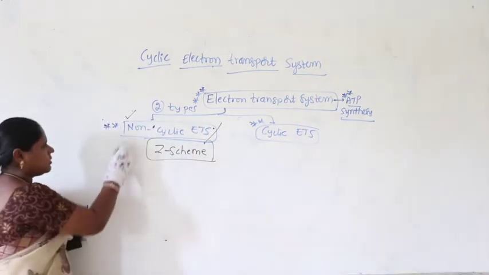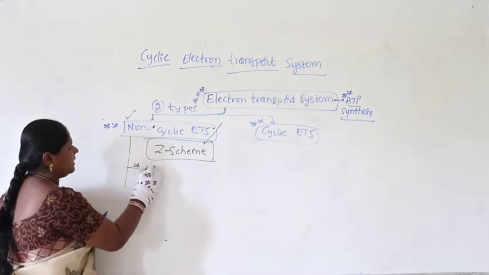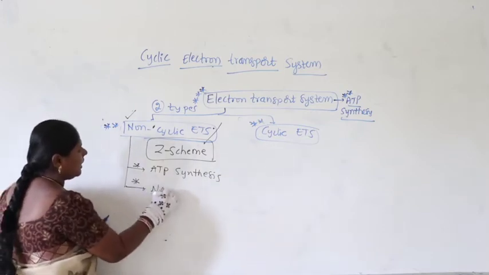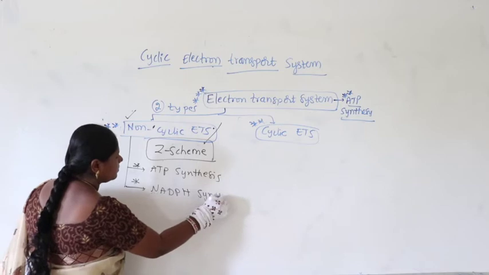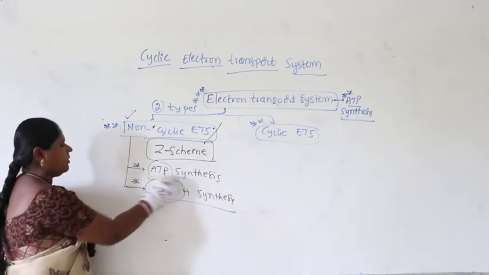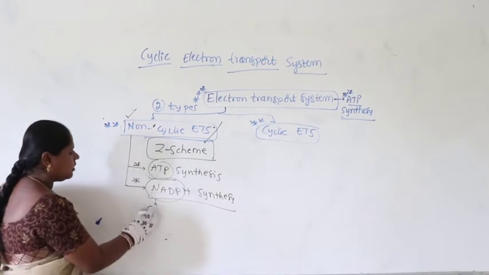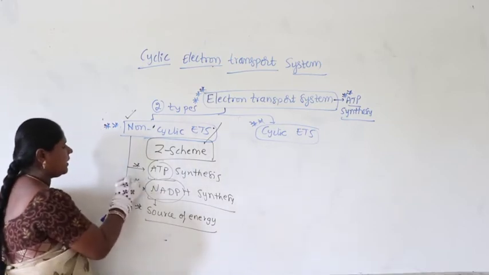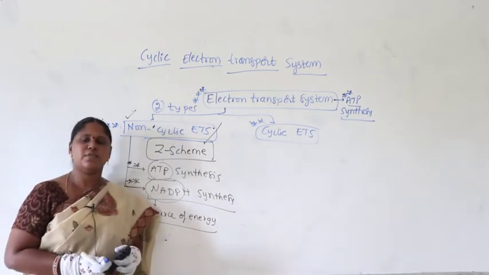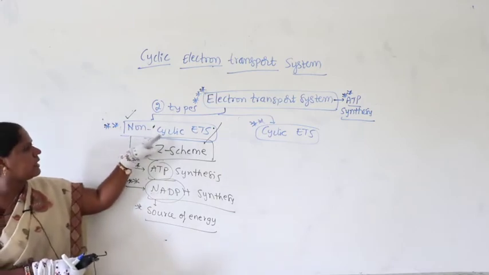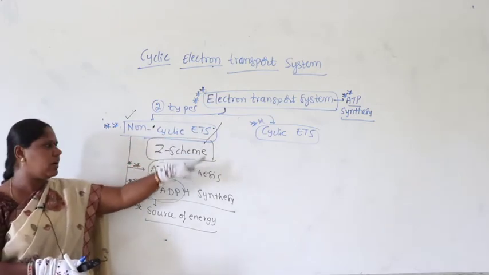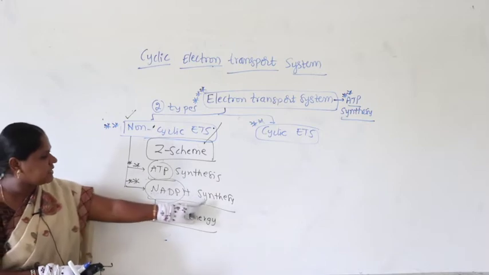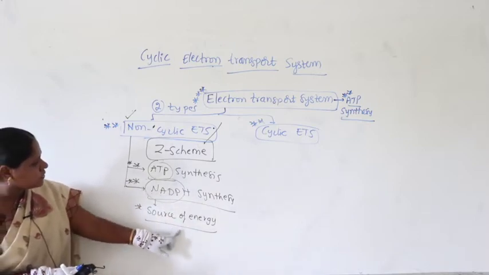What you have understood in non-cyclic electron transport system is that there is ATP synthesis and NADPH synthesis. Very important. Why? Because these two are nothing but the source of energy. What we discussed in the last class is the non-cyclic electron transport system, itself called a Z scheme. There is ATP synthesis and NADPH synthesis, and both will act as the source of energy.